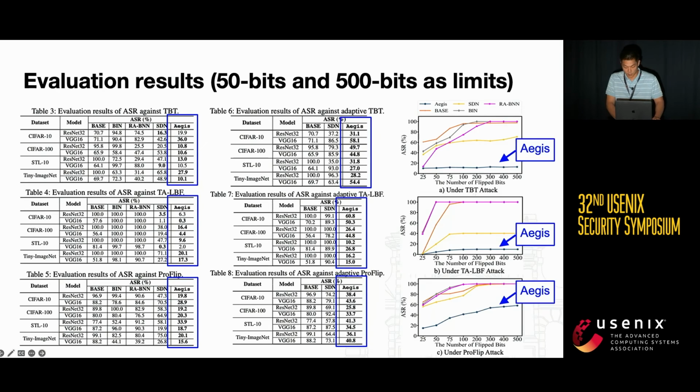We further consider flipping more bits. We take CIFAR-100 and VGG-16 as an example to evaluate when the number of flipped bits increases up to 500 for all defense methods. Evaluation results are shown in this diagram. Compared with existing defense methods, we observe the attack success rate for Aegis is still limited at a low level for all tests.